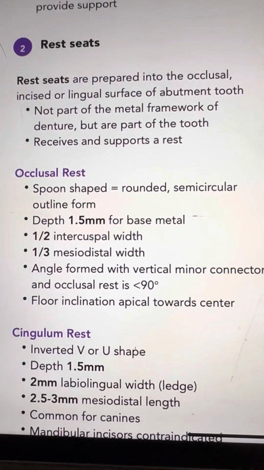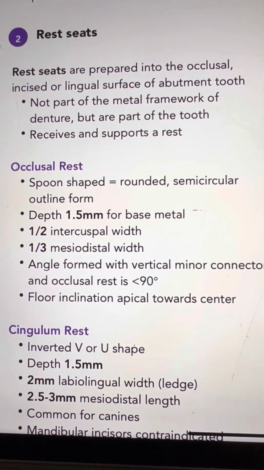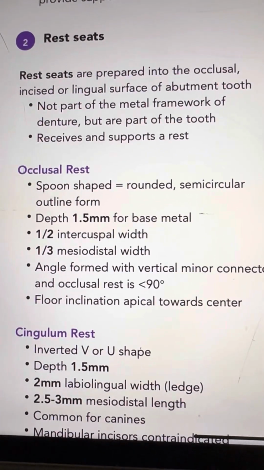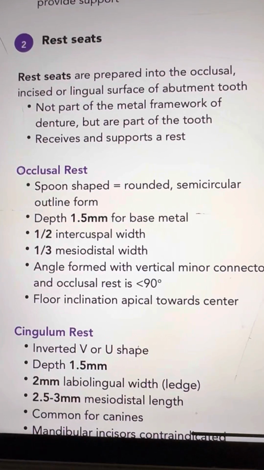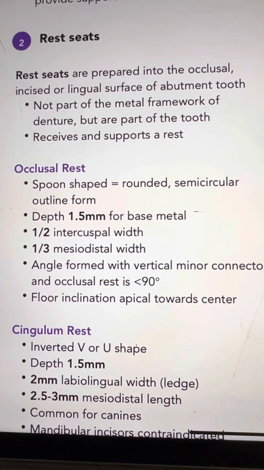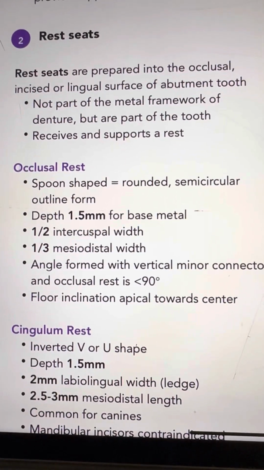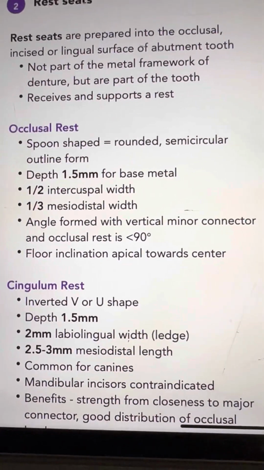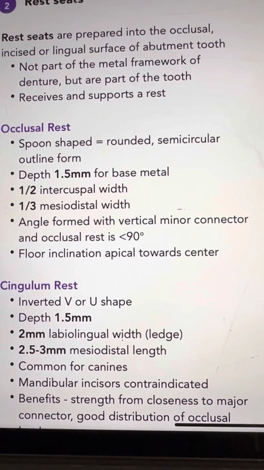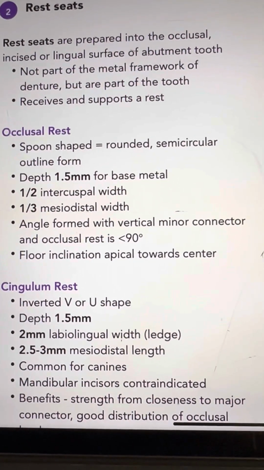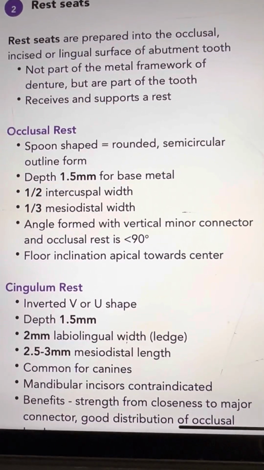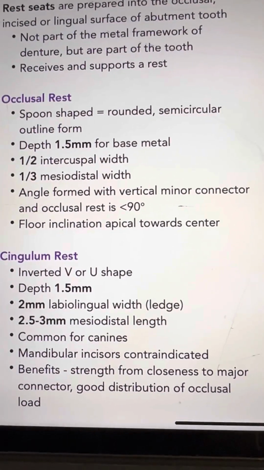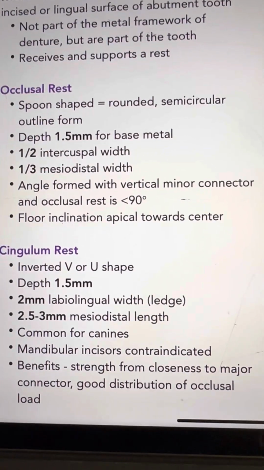Occlusal rest: spoon-shaped, rounded, semicircular outline form, depth 1.5 mm for base metal, half the intercuspal width, one third the mesiodistal width. The angle formed with the vertical minor connector and the occlusal rest is below 90 degrees, floor inclined apically towards the center.